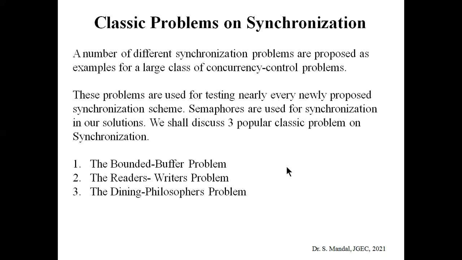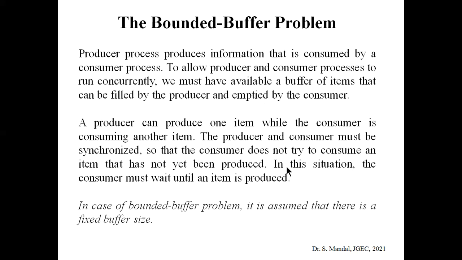So in this class we shall mainly focus on three popular classic problems on synchronization. The first one is the bounded buffer problem, the second one is the reader-writer problem, and the third one is the Dunning-Kruger problem. The first classic problem is the bounded buffer problem.